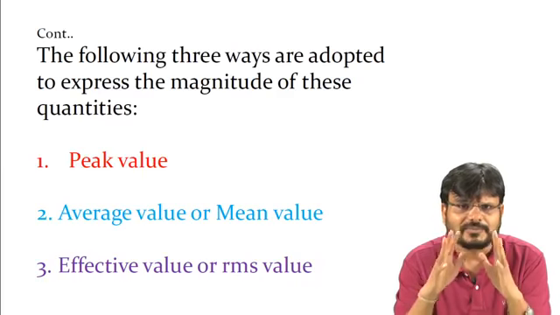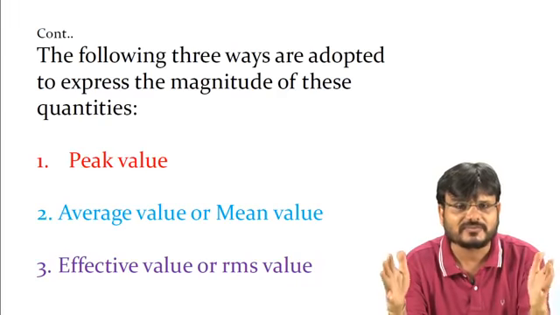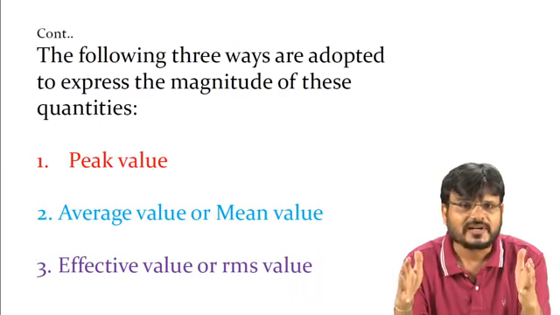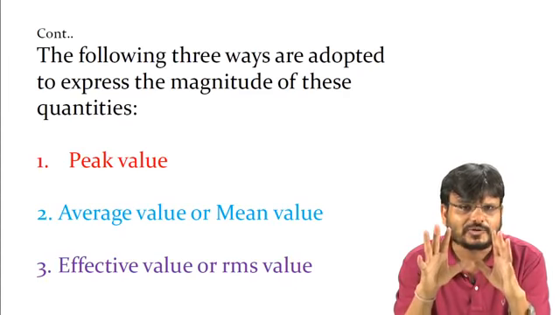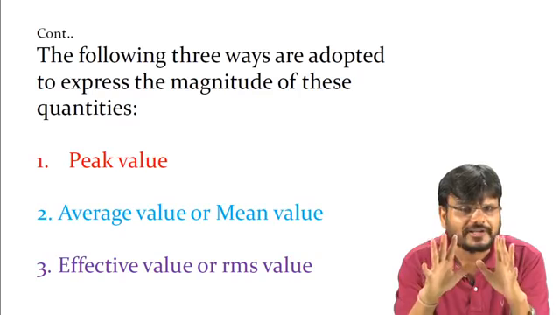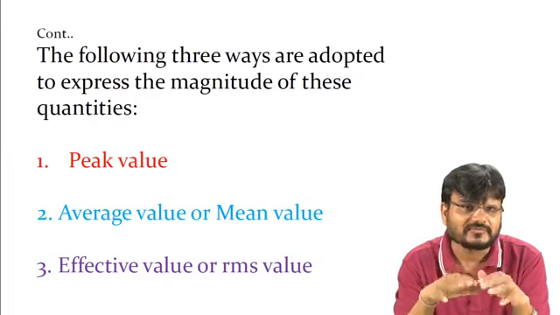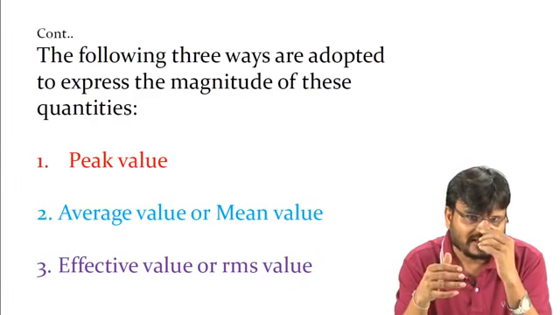Peak value is nothing but the maximum value, or you can say it is an amplitude. If you are talking about the voltage waveform, peak value is written as E suffix m. If it is written for the current, it is written as I suffix m. So this is the peak value, or amplitude, of any quantity. That quantity may be the voltage or it may be the current.